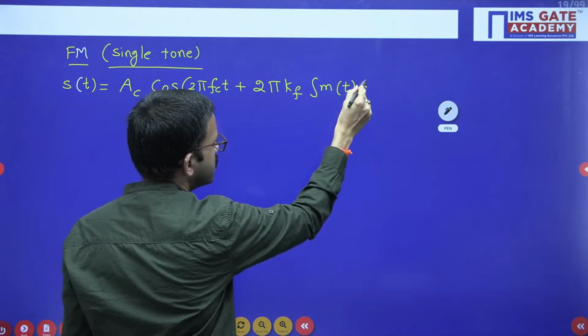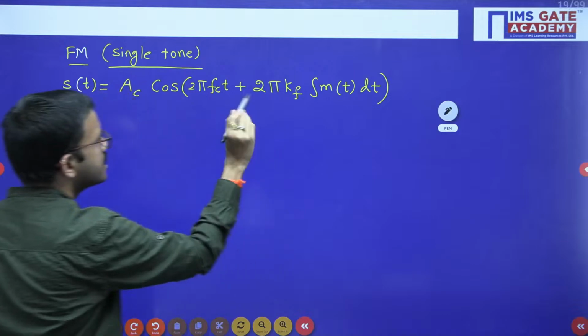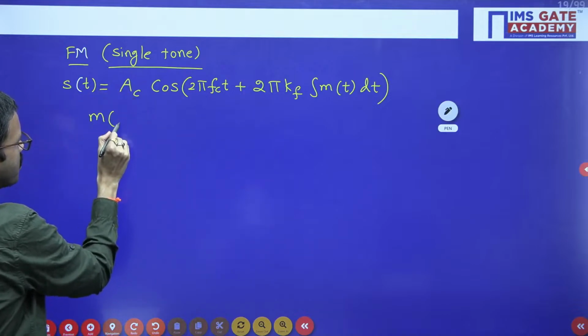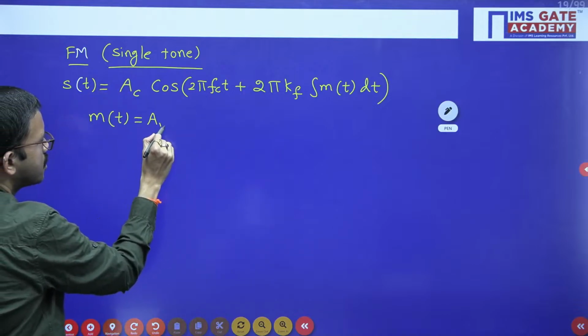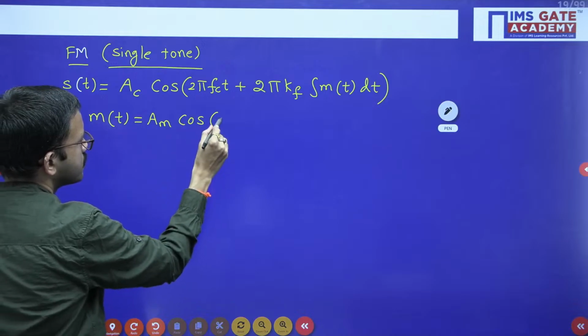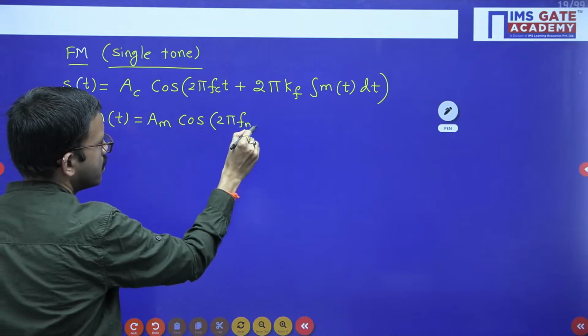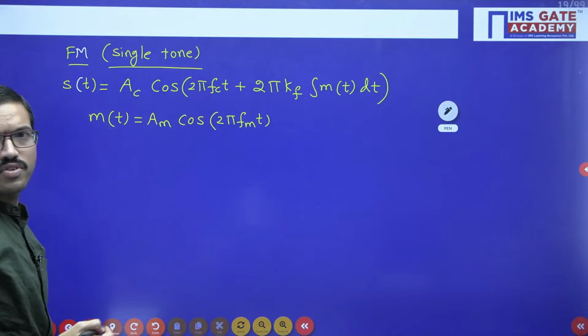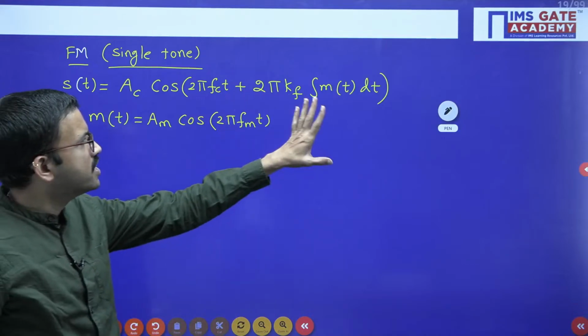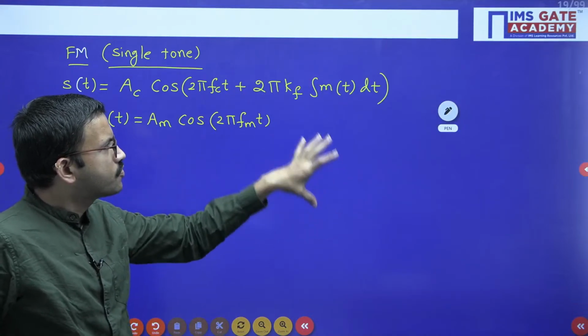This is the generalized equation. So in this generalized equation you can assume m of t equal to Am cos 2 pi fm into t, and you can perform the integration.